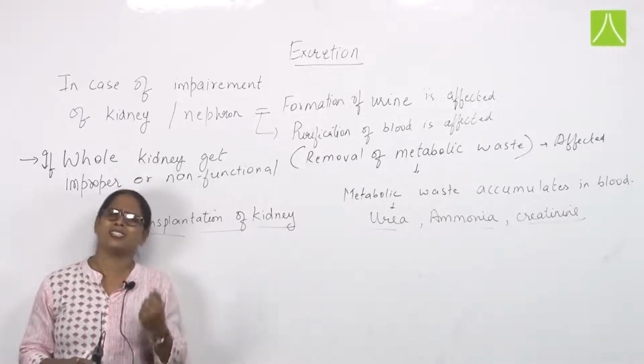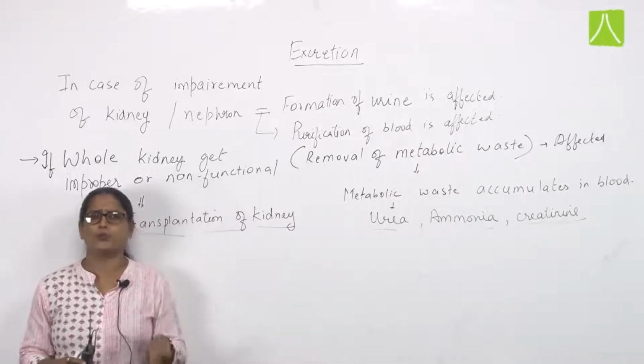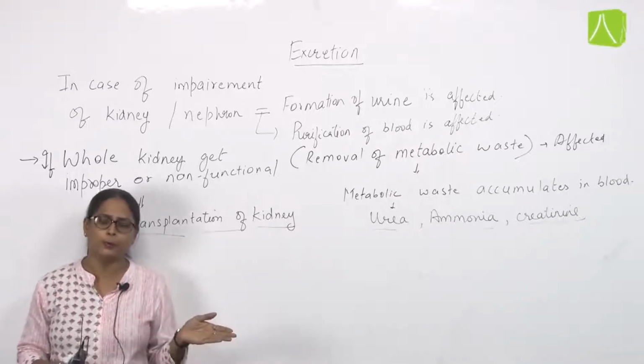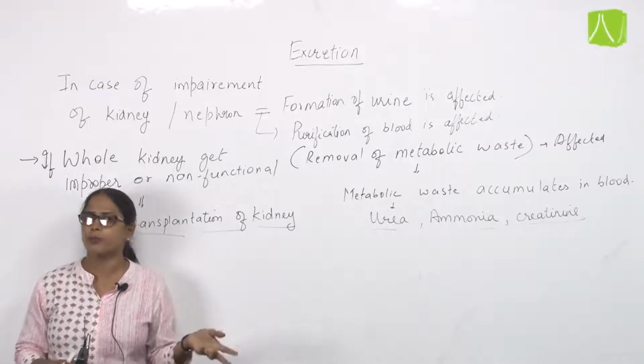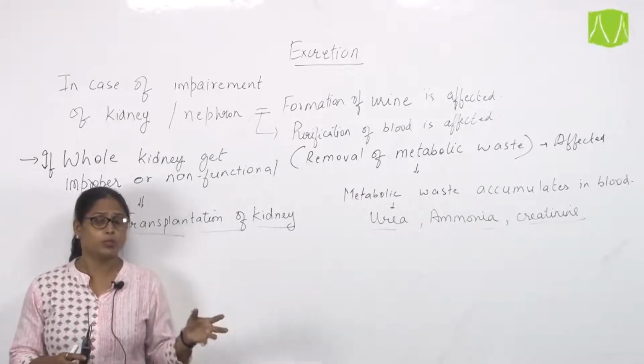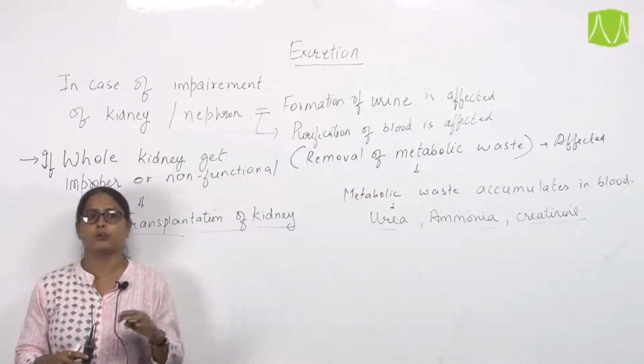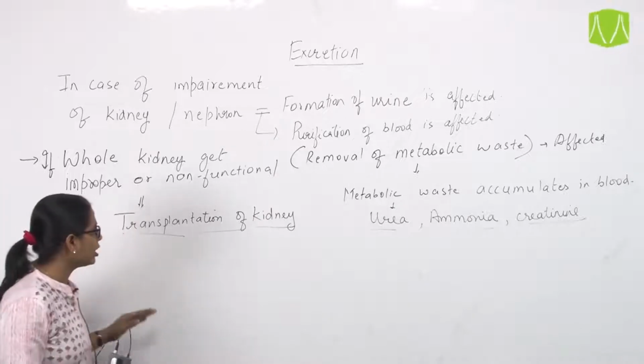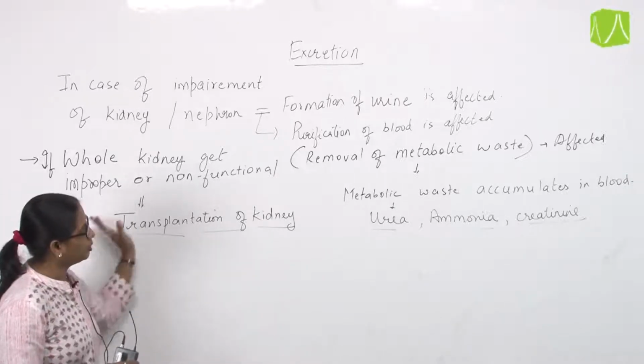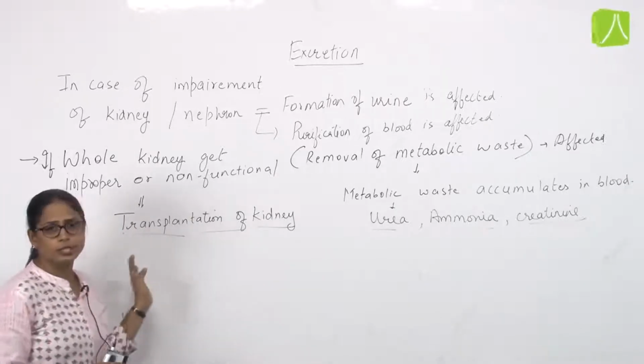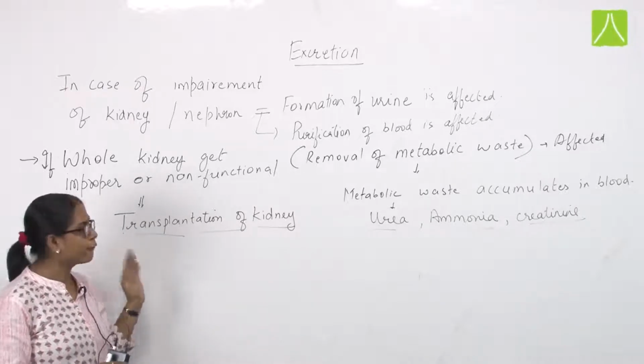So there is a lot of matching to be done: the blood group should be matched between donor and recipient patient, and the tissue or muscular cells should also be matched. So there are a lot of difficulties in this treatment, transplantation of the kidney.